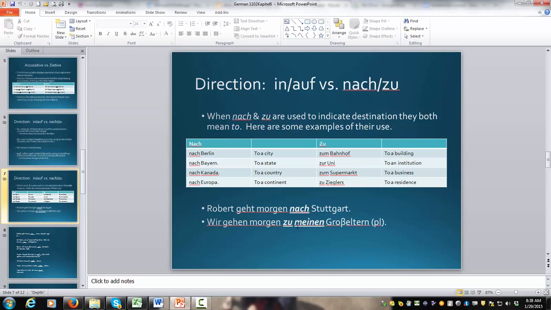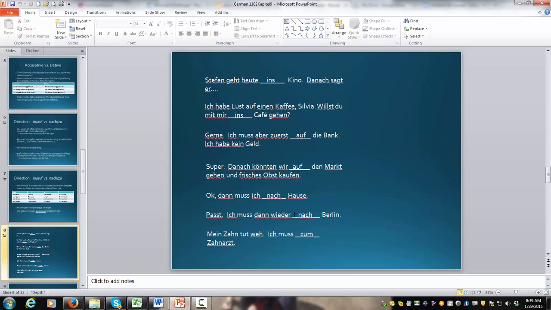Alles klar. And then also the plural. Wir gehen morgen zu meinen Großeltern. Right? Dative plural changes to den. If it's a possessive adjective such as mein, dein, okay, it's going to be meinen, deinen, unseren, euren, ihren, seinen. Okay? And here are some examples that we did in class yesterday. And those are fill in the blank that I'll fill in automatically when you go through.